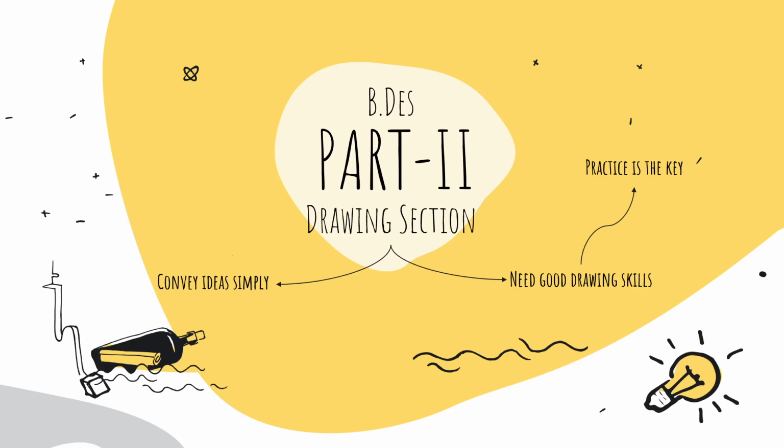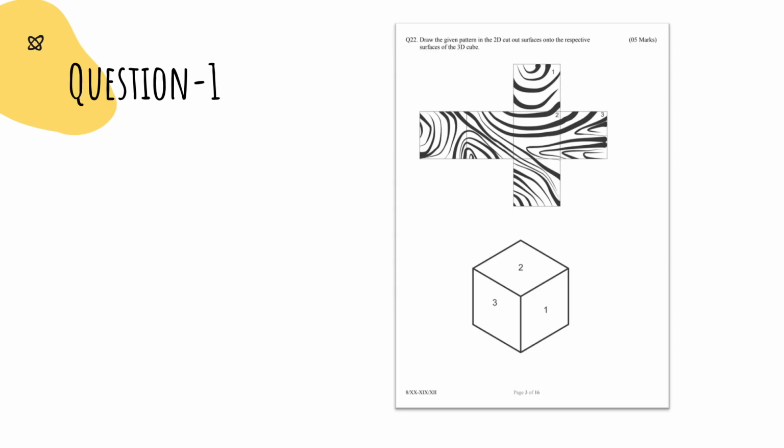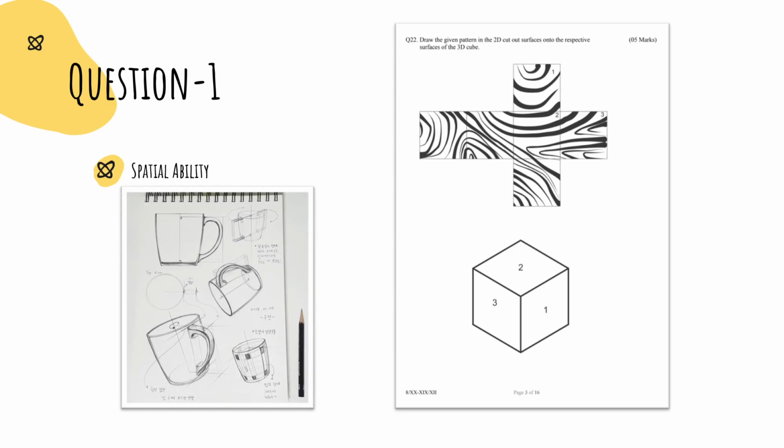Let's start with question number 1. It tests your spatial ability to decipher the pattern on the box. This can be asked in many different ways in the exam. For example, they can give you a certain view of a product and ask you to draw a different view of it. Or a paper is folded and cut at a few points, and they ask you to draw how the resultant would look. Something on this line can be practiced also.